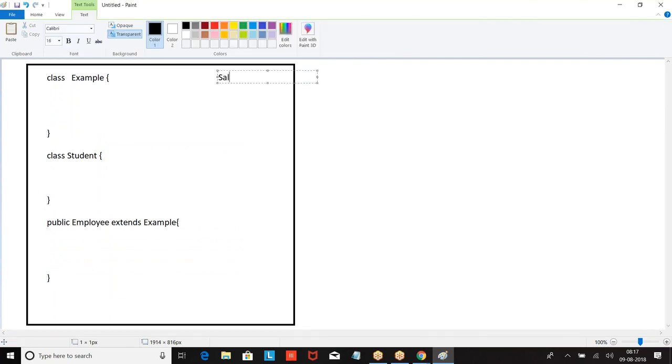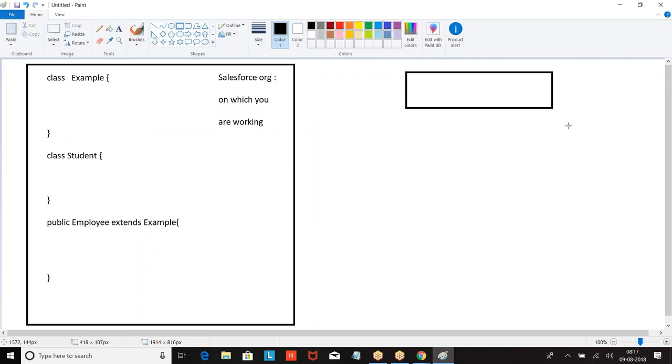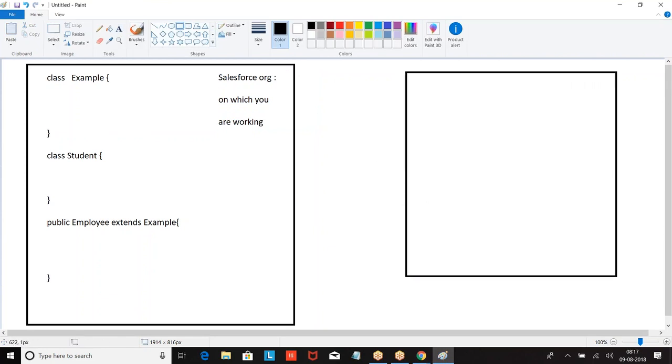This is your Salesforce org on which you are working. Now, this is outside the Salesforce org. This can be anything. It may be a Java application, .NET application.